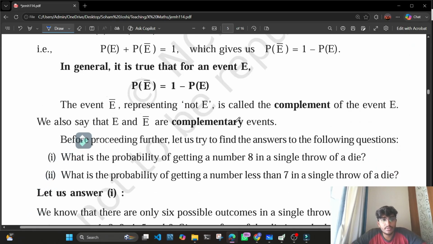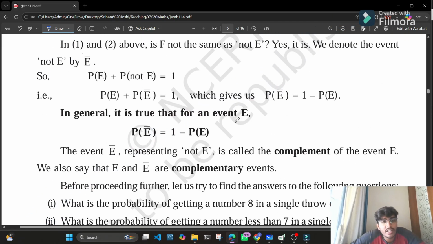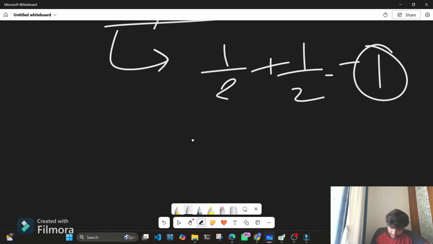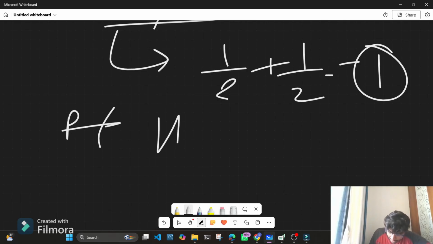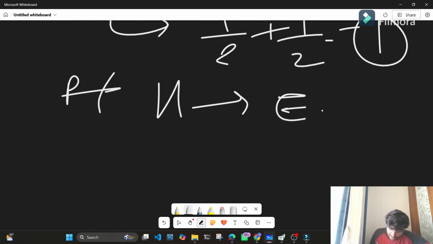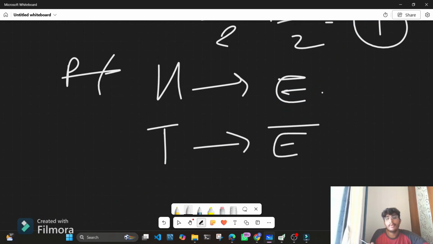Cool. Now, in general, it is true that for an event, let's say getting a head is my event E. Then getting a tail is not my event E, or we can write it as E complement, that is the complement of the event.